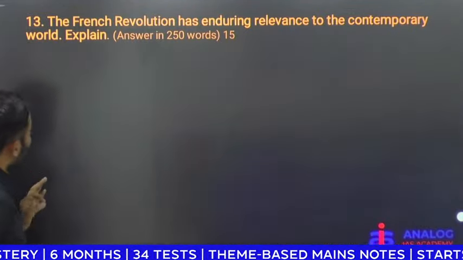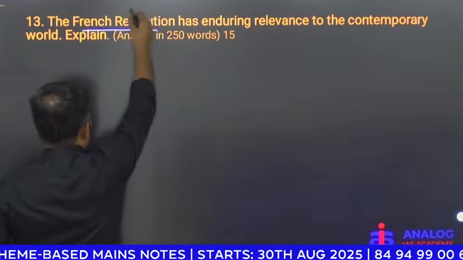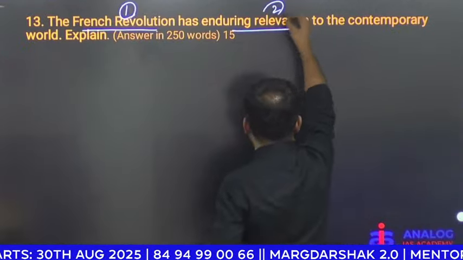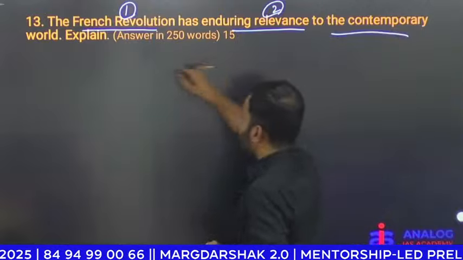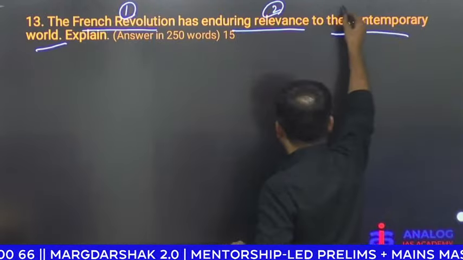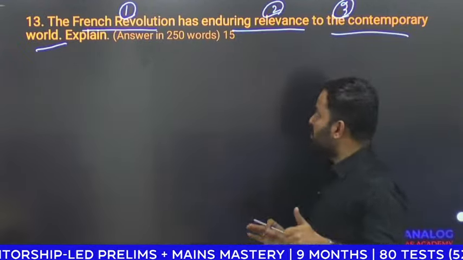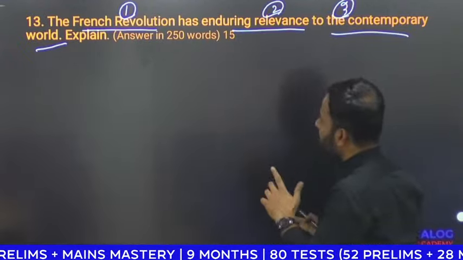Next, the 13th question. The French Revolution has enduring relevance to the contemporary world. Explain. Here you have three key terms: French Revolution, and its relevance to the contemporary world.